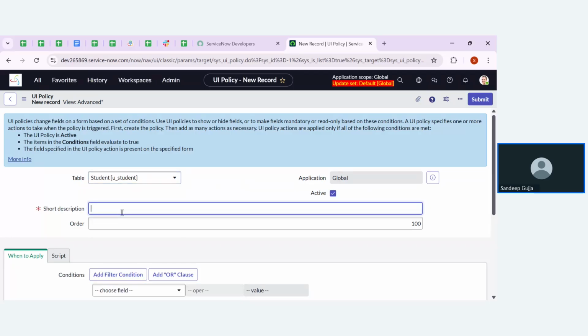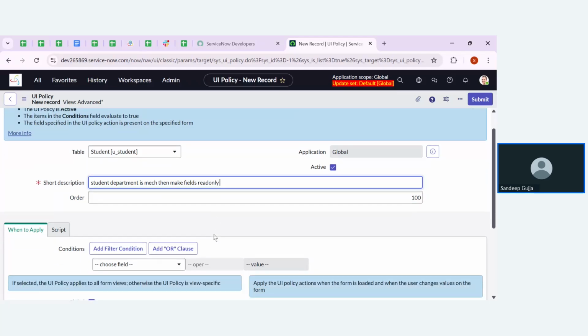So student department is MEC, then MEC fields read only. This is how I'm going to specify the description to identify what we are going to do in this UI policy.